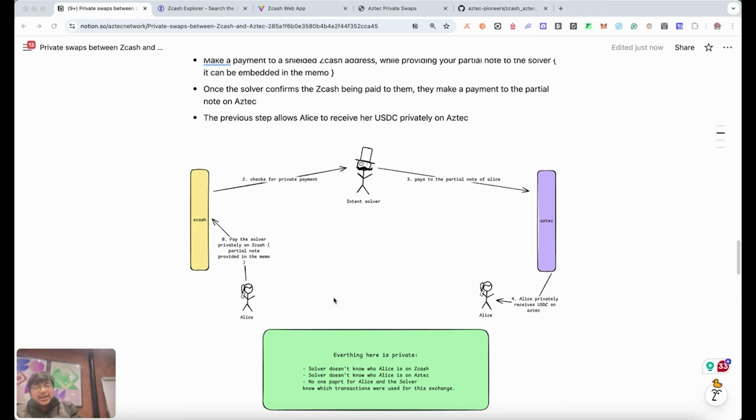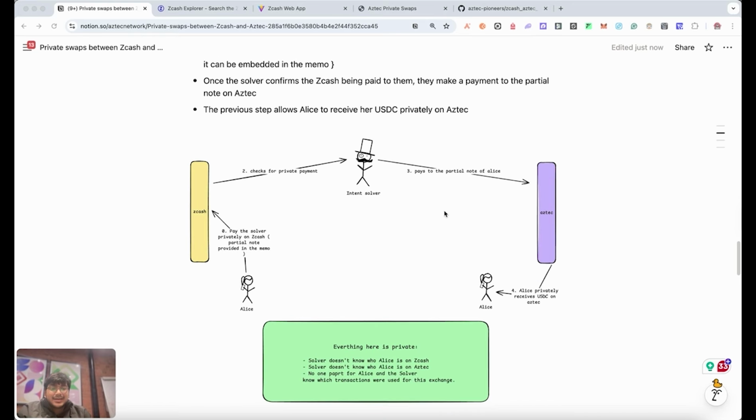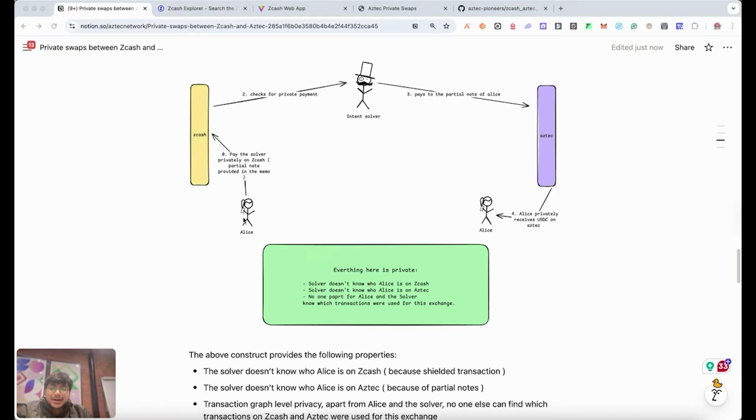So the intent solver can then pay the required amount of USDC to the partial note of Alice on Aztec, and this act will provide the USDC back to Alice without the intent solver ever knowing who Alice is on Aztec in this specific scenario, right? On Aztec, who Alice is remains completely hidden. So here everything is private because it's a shielded transaction, and even if it was a shielded to transparent transaction, the solver doesn't get to know who Alice is. And then because we are using partial notes, the solver doesn't know who Alice is on Aztec.